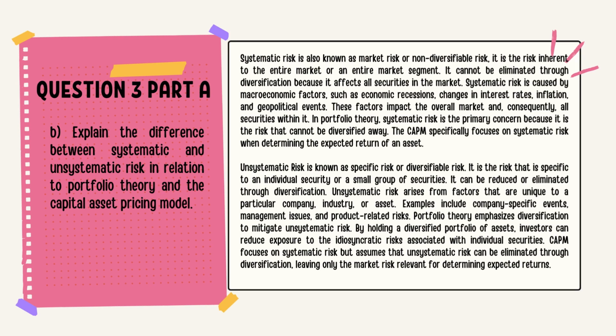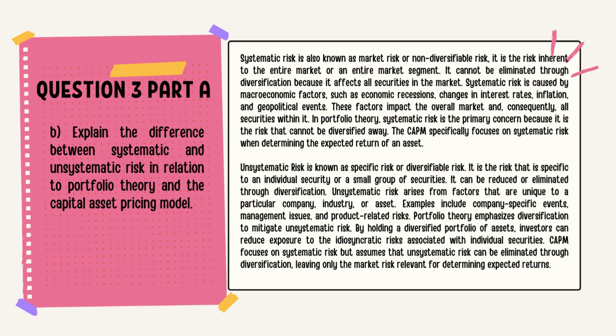Systematic risk is caused by macroeconomic factors such as economic recessions, changes in interest rates, inflation, and geopolitical events. These factors impact the overall market and consequently all securities within it. In portfolio theory, systematic risk is the primary concern because it is the risk that cannot be diversified away. The CAPM specifically focuses on systematic risk when determining the expected return of an asset.